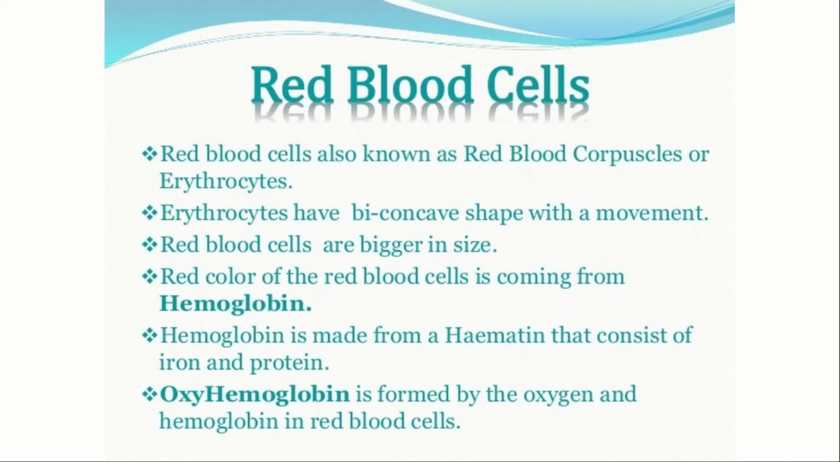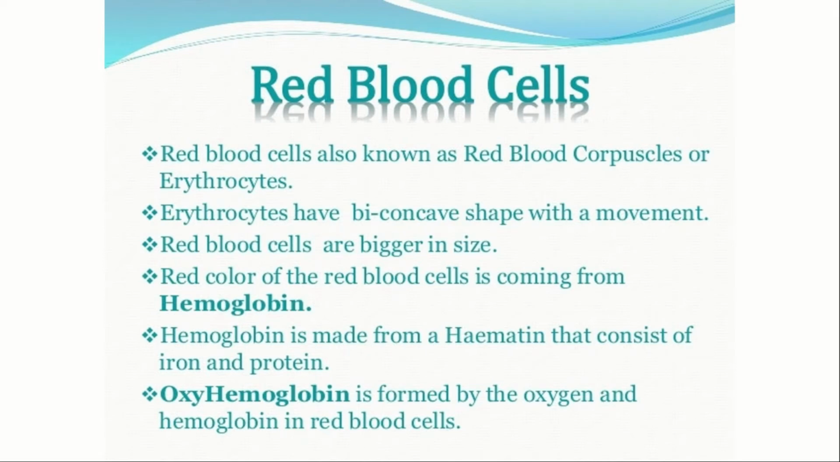First we shall know about red blood cells. Red blood cells are also known as red blood corpuscles or erythrocytes. Erythrocytes have a biconcave shape, that is, a little dent on the surface. Red blood cells are bigger in size. The red color of the red blood cell comes from hemoglobin. Hemoglobin is made from hematin that consists of iron and protein.